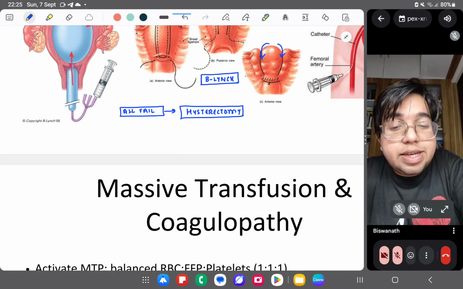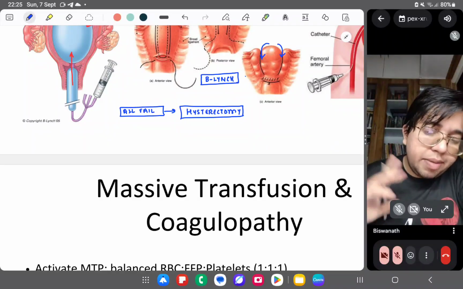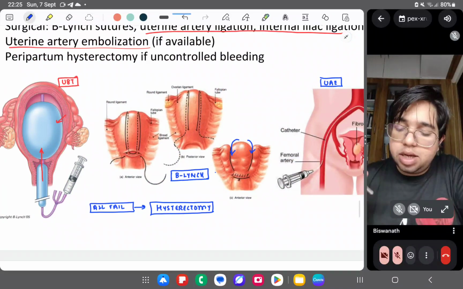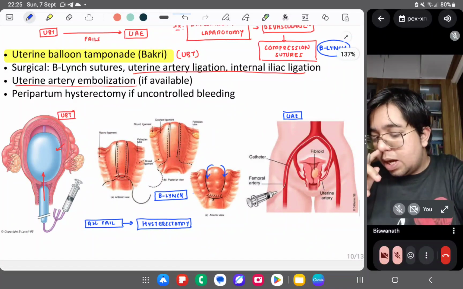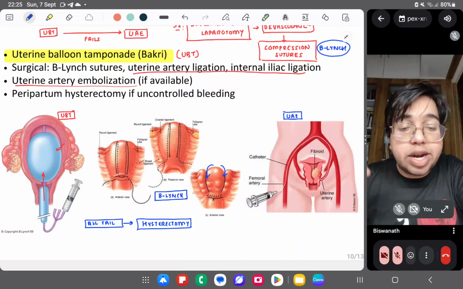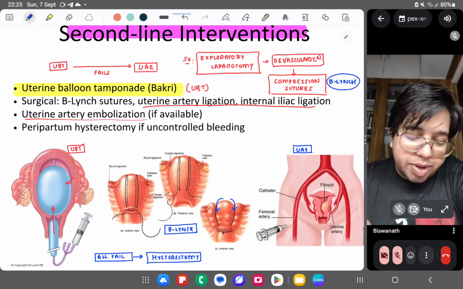Last option is hysterectomy, and you have to do a subtotal hysterectomy. You have to leave behind the cervix and do a subtotal hysterectomy. Accordingly, concomitantly, along with all the bleeding control, you have to correct the coagulopathy as well, if it is necessary.